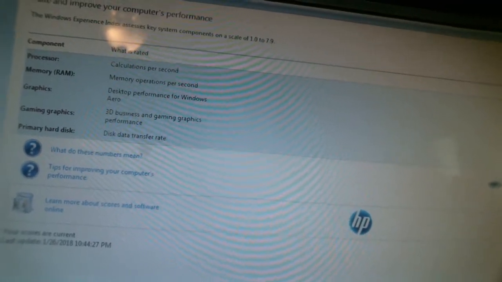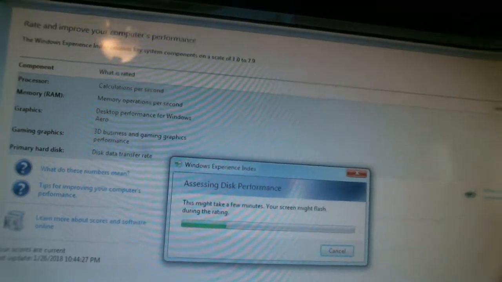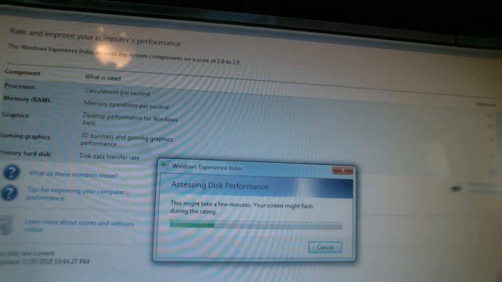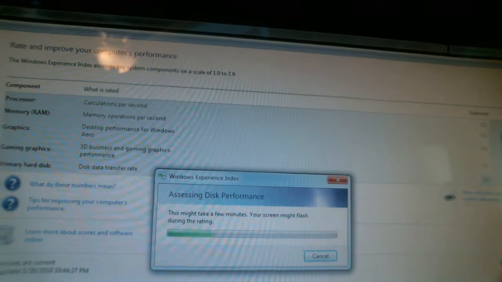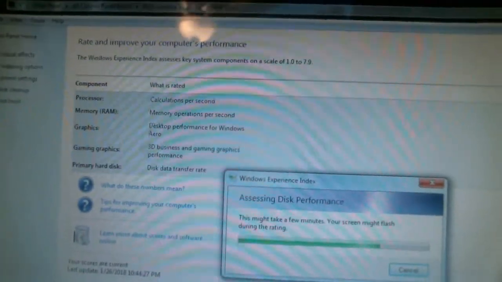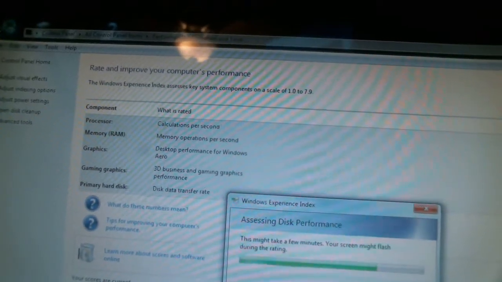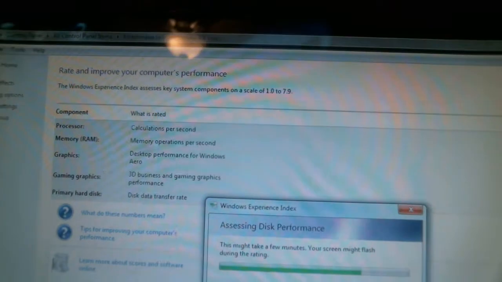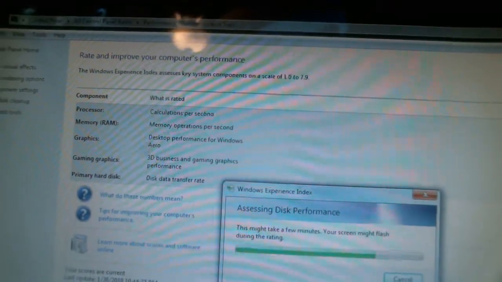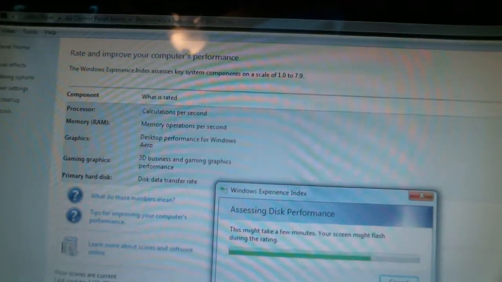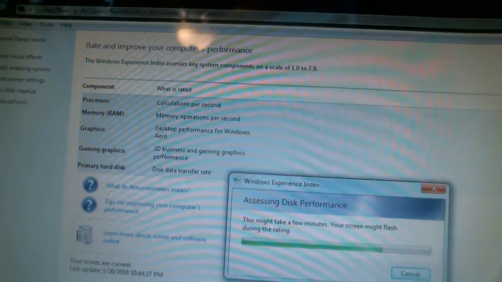Rerun the assessment. So it's going to take a few minutes. Just rerunning it. It's 5.9. Calculations per second 7.5. This is before the SSD. Memory RAM operations per second 7.5.